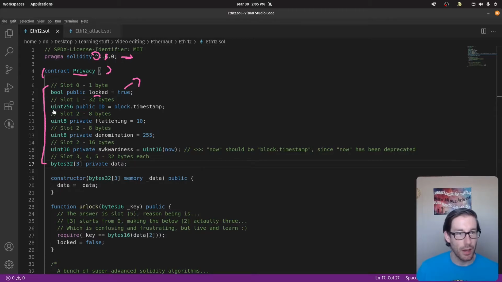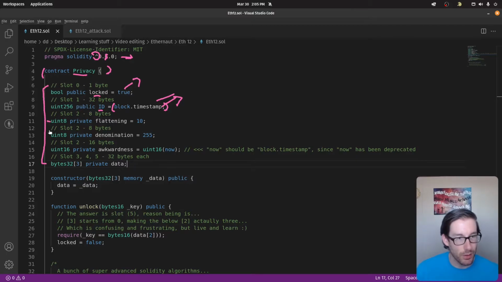We have a uint256 variable called ID, which is public. Both of these are public, so that means they're automatically going to have a freebie complementary getter, so you can actually look at what's in these values. So this uint256 public ID, and in the code, you'll see it actually says, no, this is right. I lied. This is block.timestamp. That's good. Okay, ID is good.